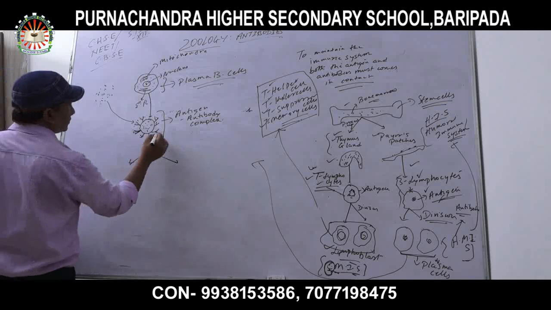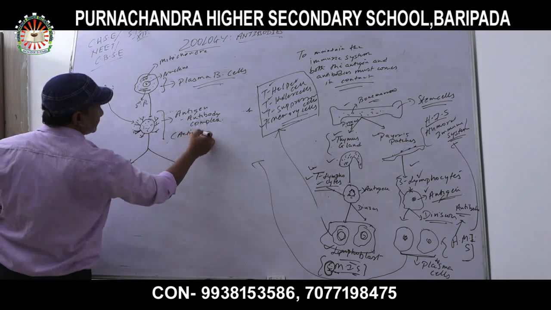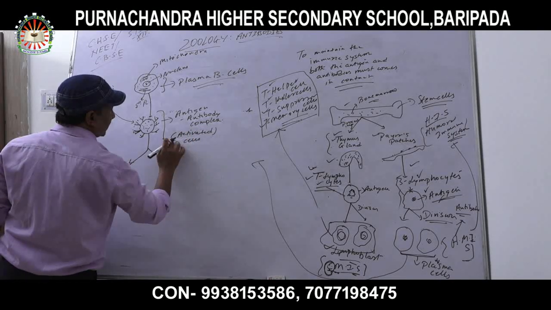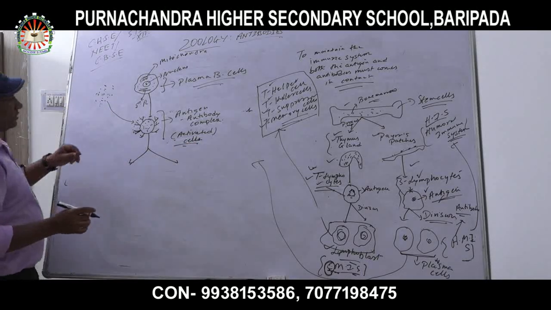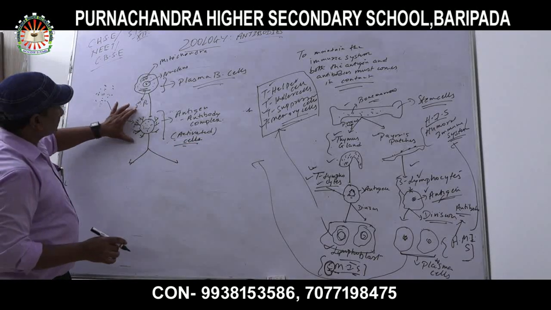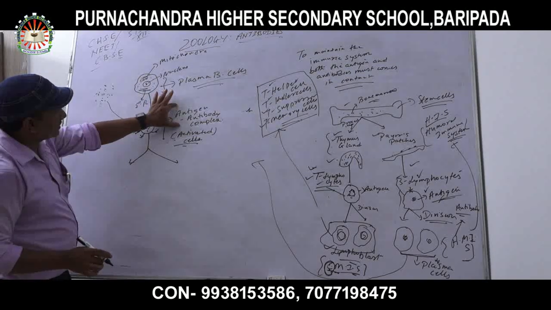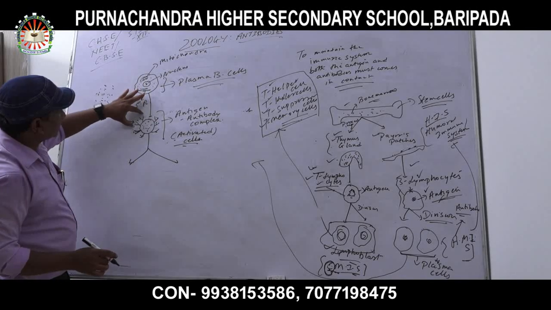Now this antigen antibody complex forms what? Activated cells. While the complex takes place between antigen and antibody, forming what? Antigen antibody complex. This association of antigen and antibodies is called what?